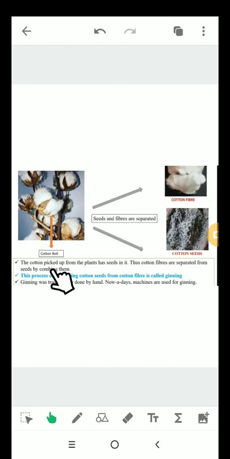The cotton picked up from the plant has seeds in it. Thus, cotton fibers are separated from seeds by combing them. This process of separating cotton seeds from cotton fiber is called ginning. The ginning was traditionally done by hand. Nowadays, machines are used for ginning.